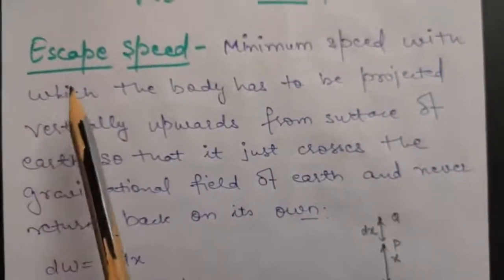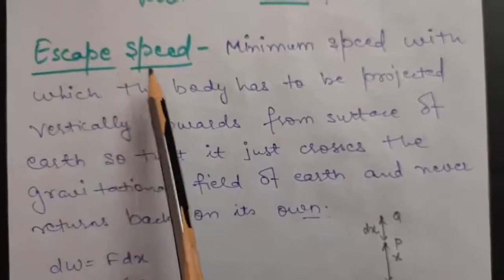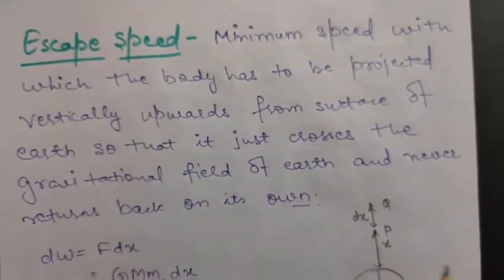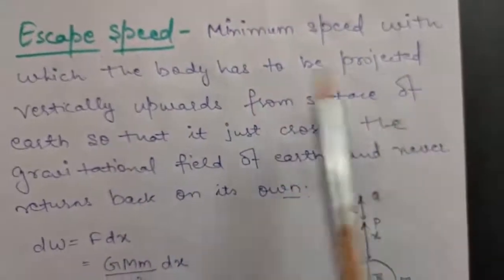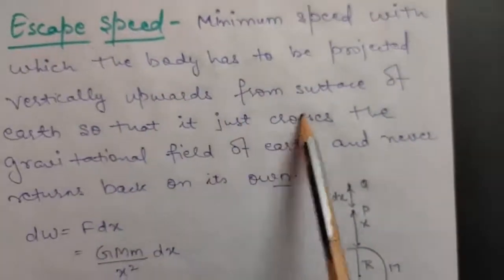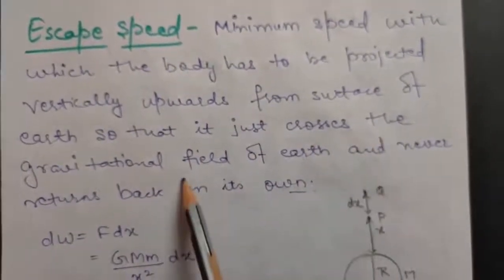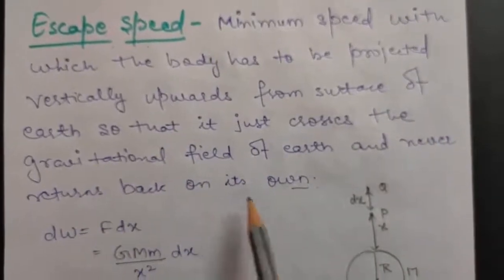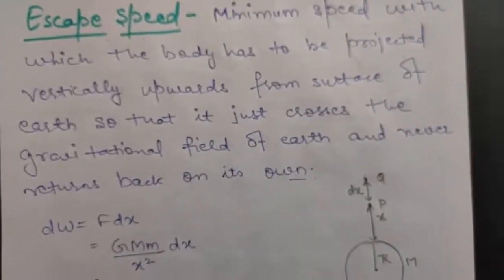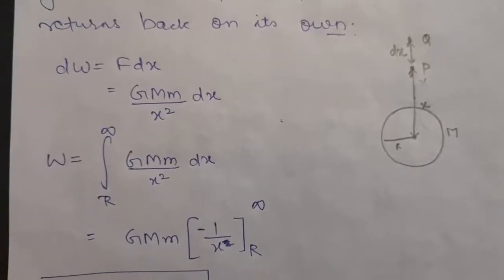As is clear by the name, the body will escape from the gravitational field of the earth. So this is the minimum speed with which the body has to be projected vertically upwards from the surface of earth so that it just crosses the gravitational field of earth, or you can say it never returns back on its own. Now let us derive our equation for escape speed.